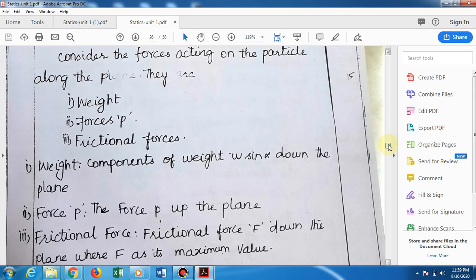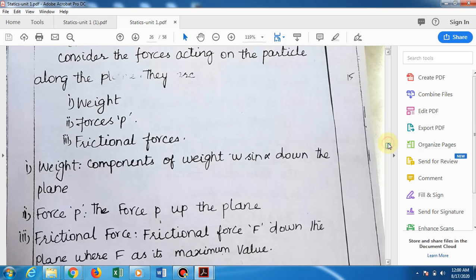The forces are the weight, the force P, and the frictional force. The component of the weight, W sin alpha, acts down the plane, and the force P acts up the plane. The frictional force F acts down the plane, where F has its maximum value.